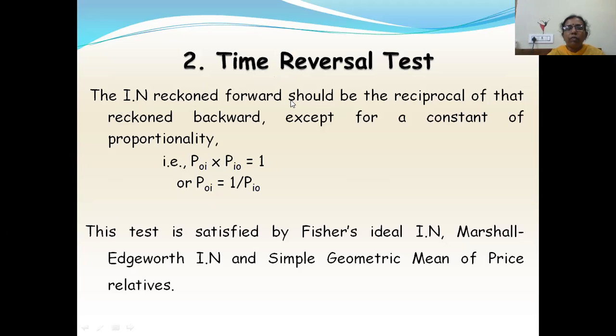The index number reckoned forward should be the reciprocal of the index number reckoned backward, except for a constant of proportionality. This is the index number reckoned forward. This is the index number reckoned backward. So when you multiply them, you get a constant 1. Or the index number reckoned forward is the reciprocal of the index number reckoned backward. This test is satisfied by Fisher's ideal index number, Marshall-Edgeworth index number, and simple geometric mean of price relatives. We'll see how these index numbers satisfy it here.